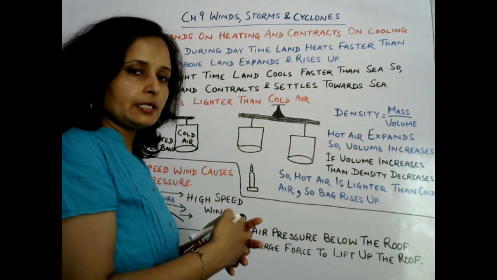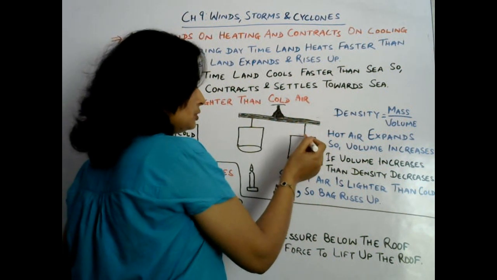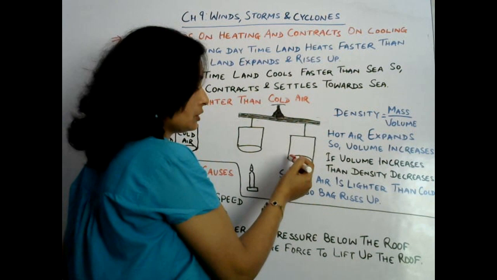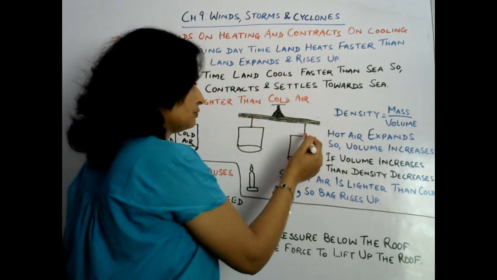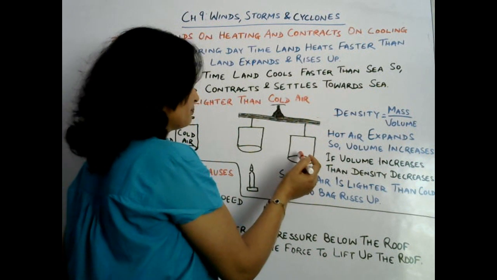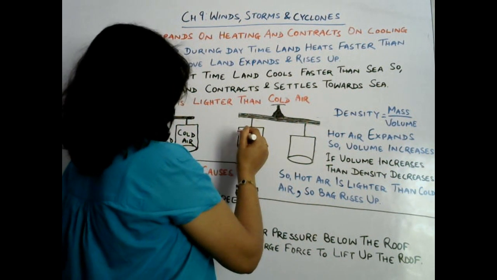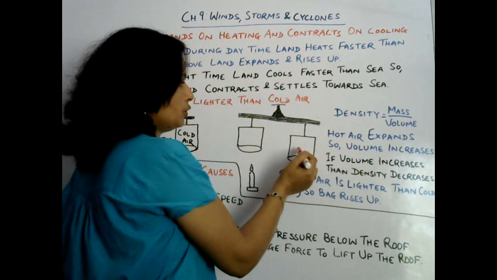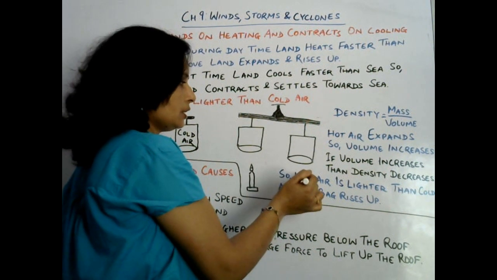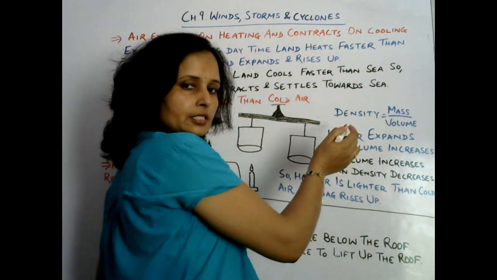Due to the cold air, the volume of air will decrease and it becomes heavy. So the air here will be heavy, and due to contraction from the decrease in volume, it will finally come downward. So this shows that hot air rises up, being lighter, and cold air settles down because it is heavy. We can discuss all these things through this.